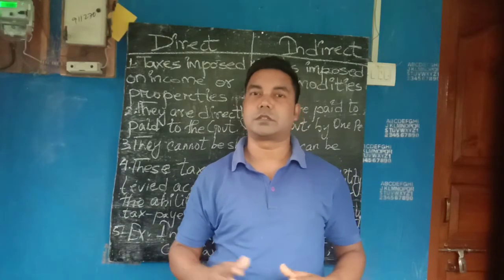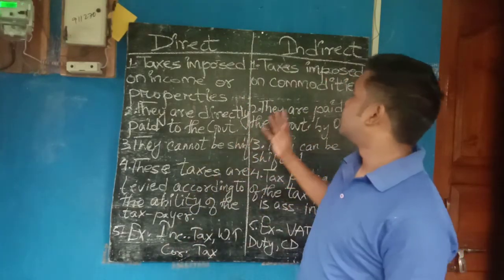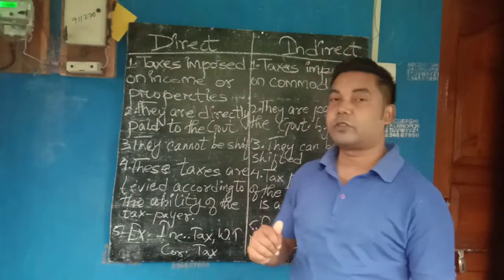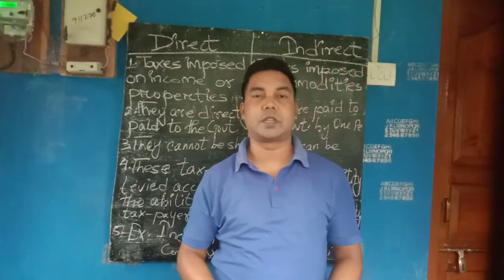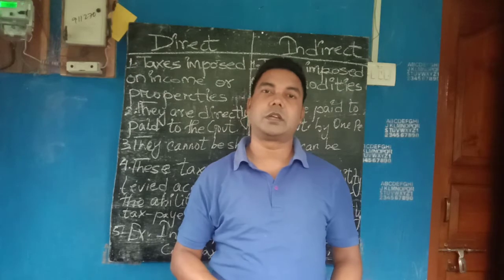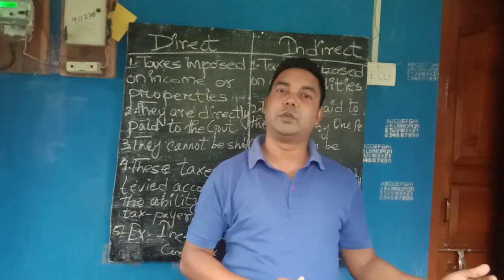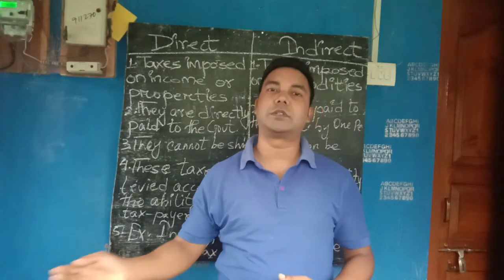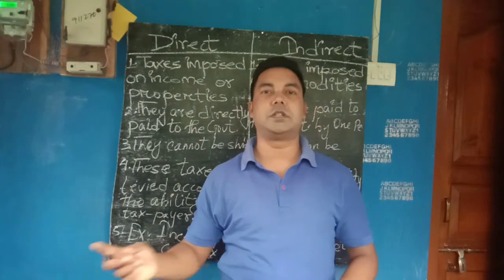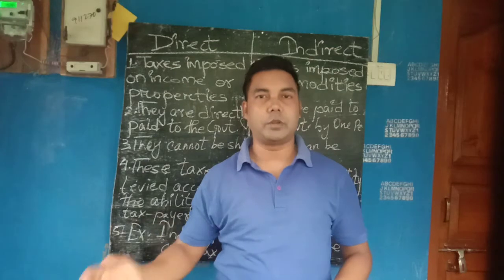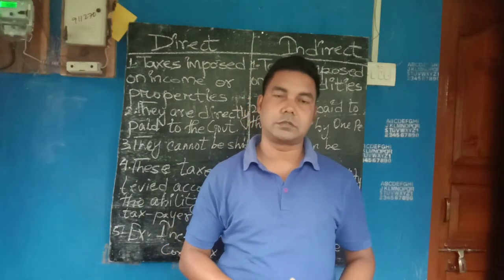When you talk about indirect tax, it can be shifted from one person to another. As I have told, indirect tax can be easily shifted. If you do not agree to purchase the product, another person will come and purchase it, and that person will pay the taxes.